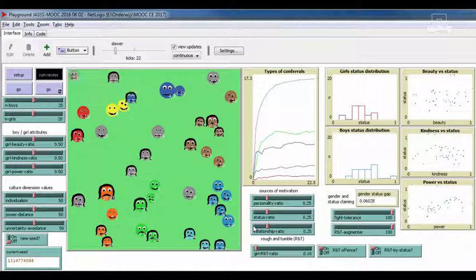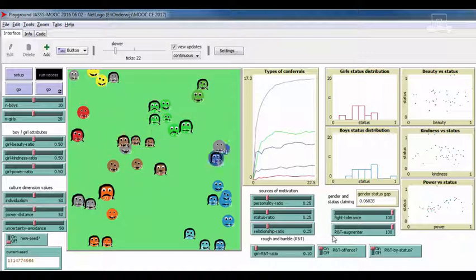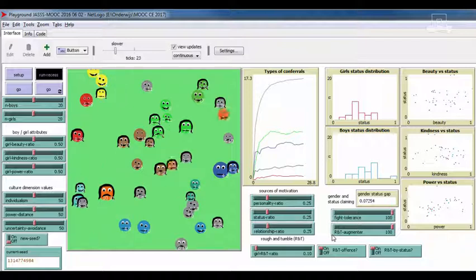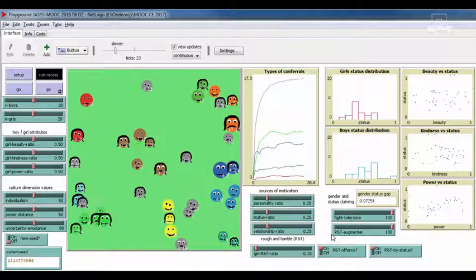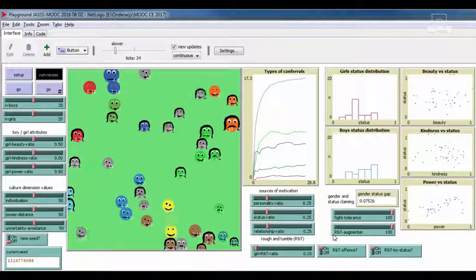I still have to mention now these sliders and switches about rough and tumble. Rough and tumble is a strategy that children can employ where they give status to somebody else while also pushing and shoving them, so it could be construed by the recipient as violence or as chummy.